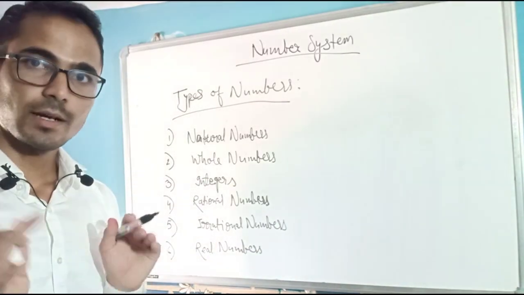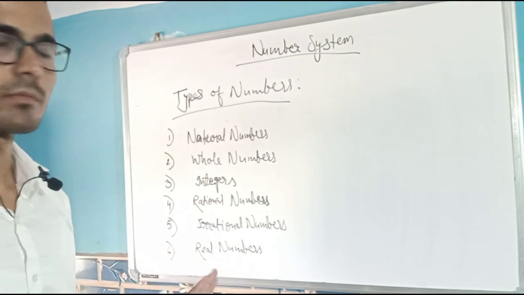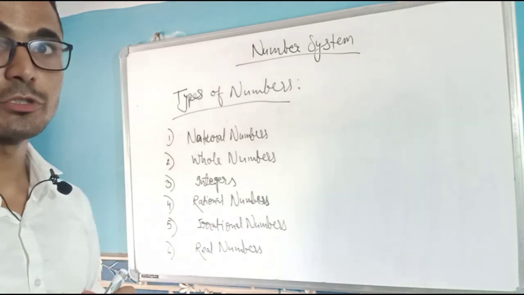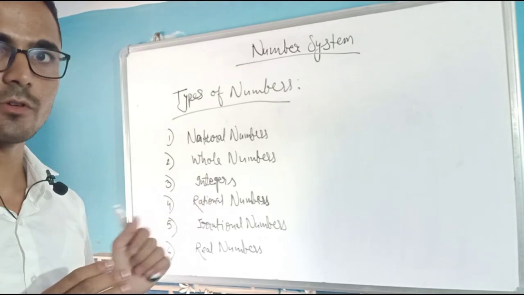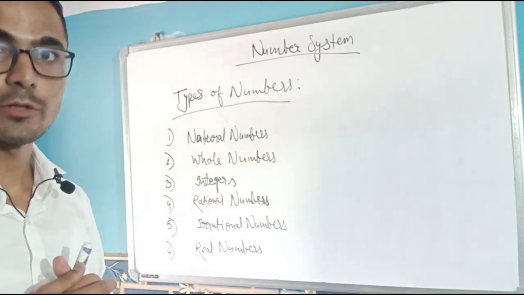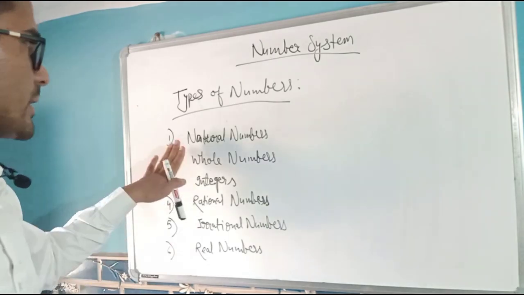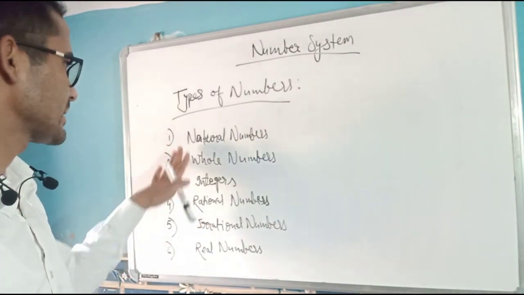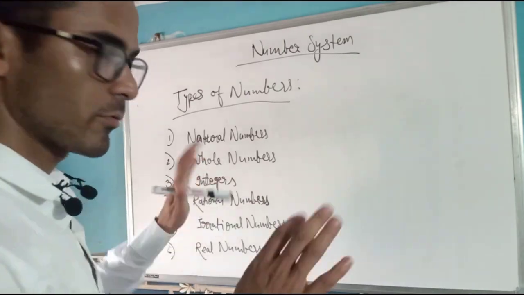As far as your 9th class is concerned, there are about 5-6 types of numbers which you must learn. These numbers of course come into use in your class, and of course in future in your career or life. But understanding at least these types of numbers will help you a lot. Now we will go one by one.